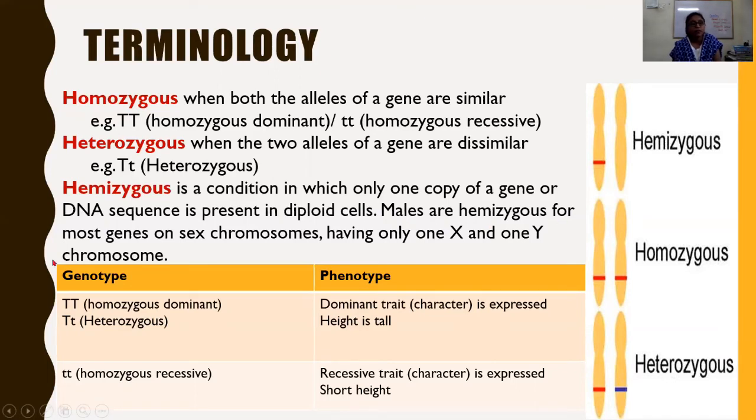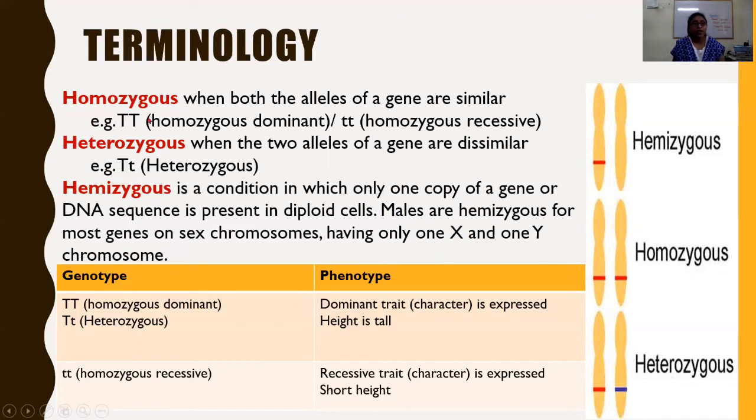Males are hemizygous for most of the genes on the sex chromosome. The genes for maleness are present in hemizygous condition, single. They are not found in the X chromosome. Males have only one X chromosome and only one Y chromosome. So the genes of the X chromosome in a male are also in hemizygous condition.